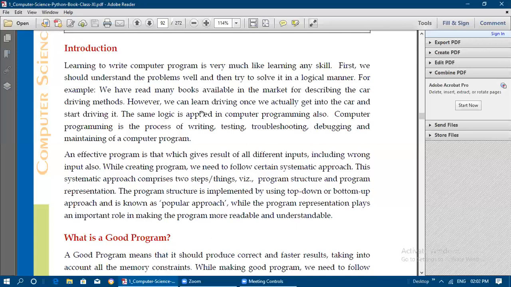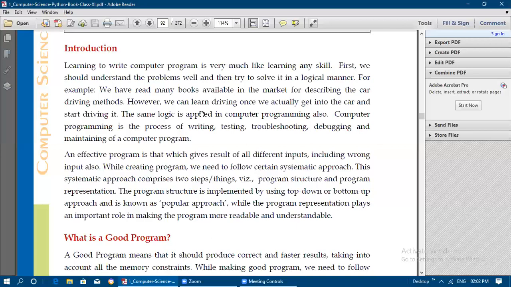An effective program is one which gives a result for all different inputs, including wrong input also. If there is some mistake in your input, some kind of error will be displayed by an effective program. It should give the result for us. Even for a wrong input, it should give some output. What kind of output? Some error, like a type error or name error. It should display some kind of output to us.